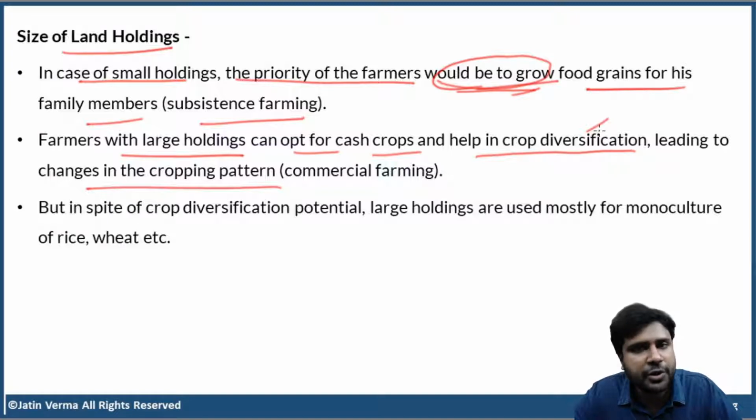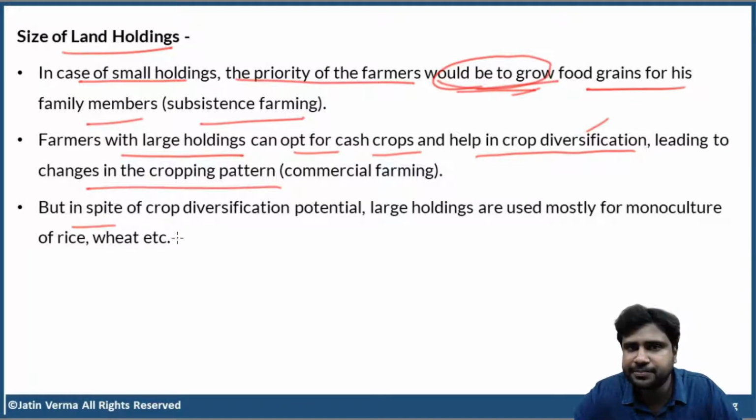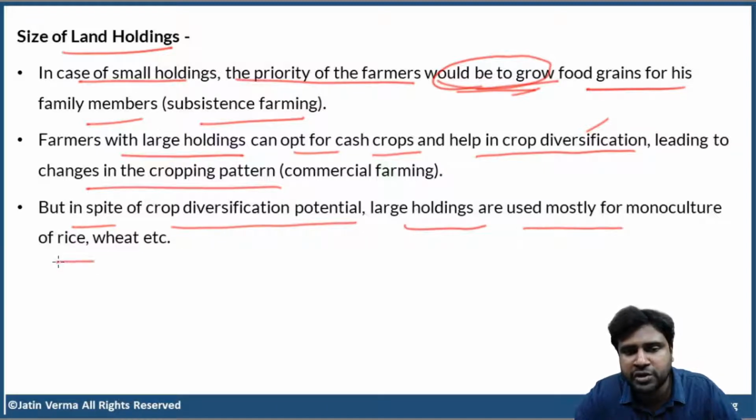So, you can go for agroforestry, you can go for plantation crops, you can go for cash crops like cotton and sugarcane. You can do all these things provided you have large holdings. But in India, in spite of crop diversification potential, large holdings are used mostly for monoculture of rice, wheat, etc.